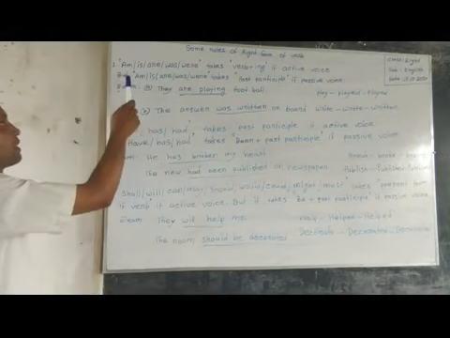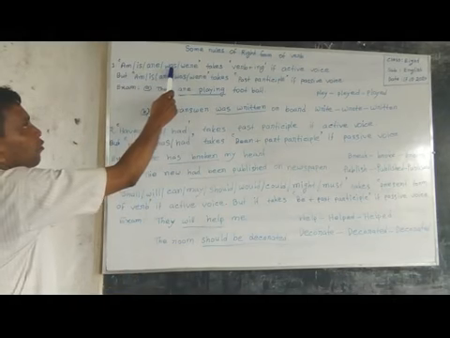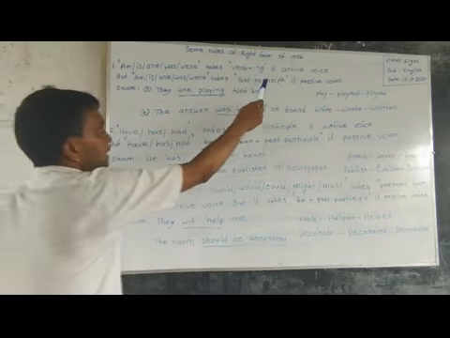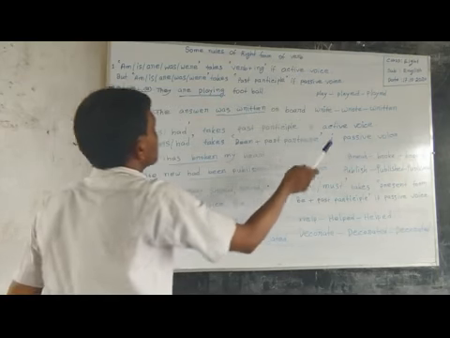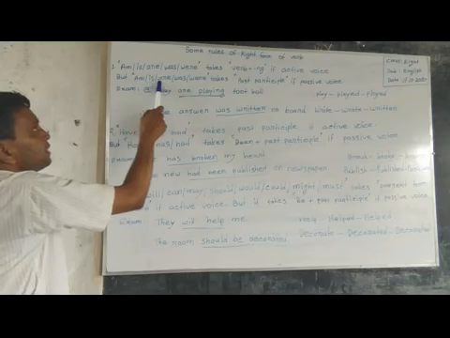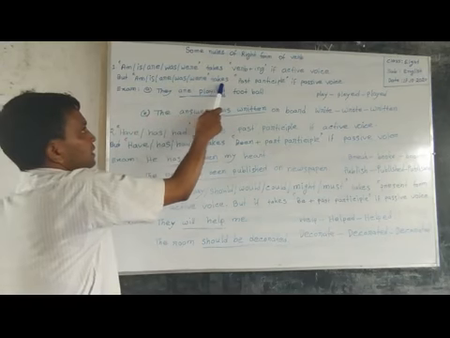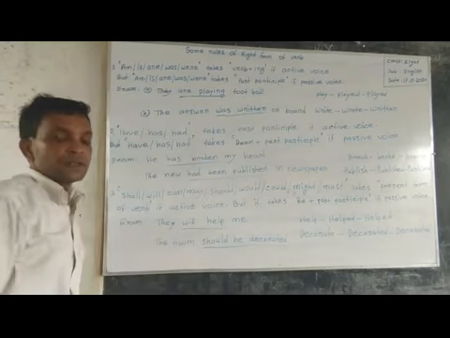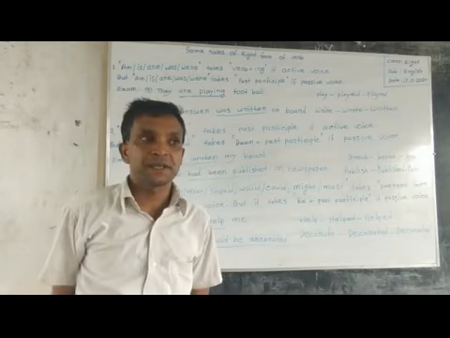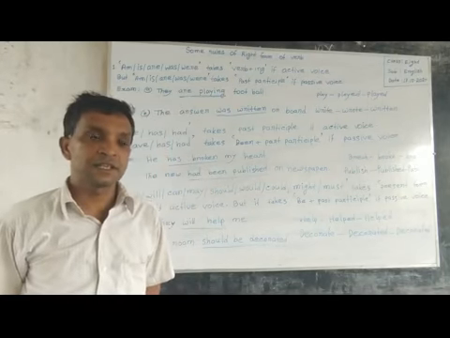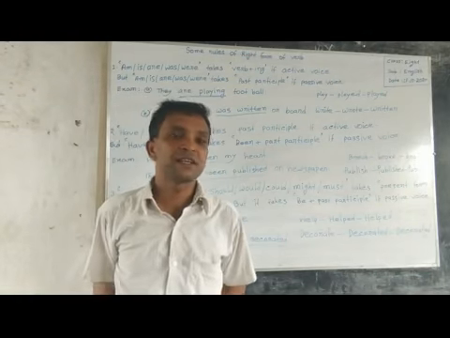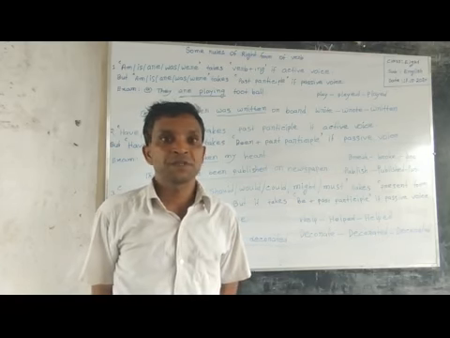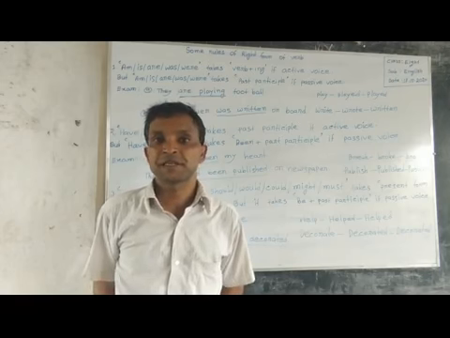Here, I have written am, is, are, was, were takes verb plus ing if active voice, and am, is, are, was, were takes past participle if passive voice. So my dear students, active voice means subject dominating verb is active voice, and passive voice means object dominating verb is passive voice.